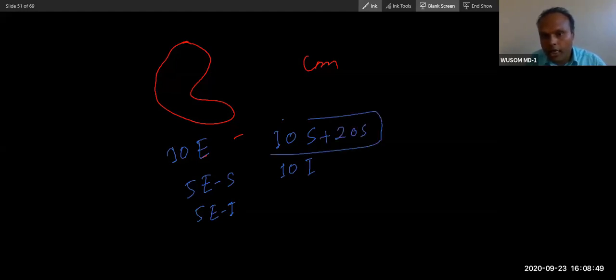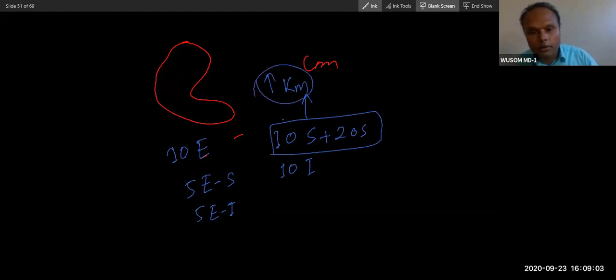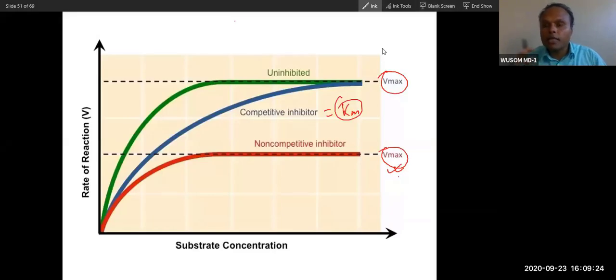So you require more substrate concentration, and that is why Km, which means substrate concentration, increases in competitive inhibition. The substrate has to compete with the inhibitor to replace it from the active site, and that is why Km becomes high after addition of inhibitor. Did you get that?